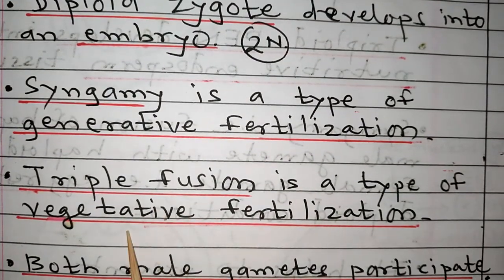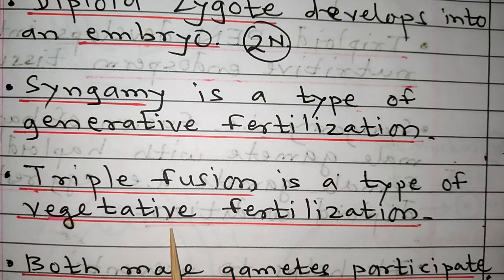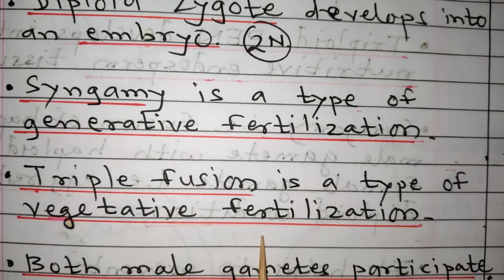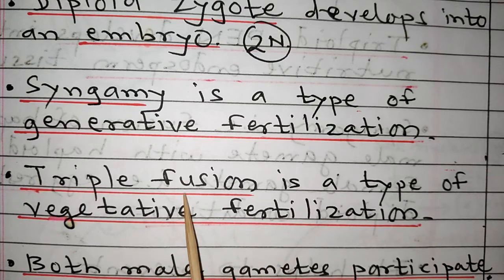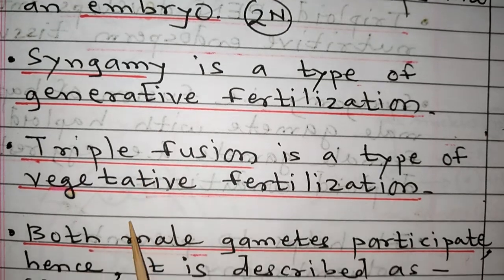Triple fusion is a type of vegetative fertilization because there is no production of fertile individual, only triploid tissue is produced. That's why it is vegetative fertilization. These are two important features of syngamy and triple fusion.